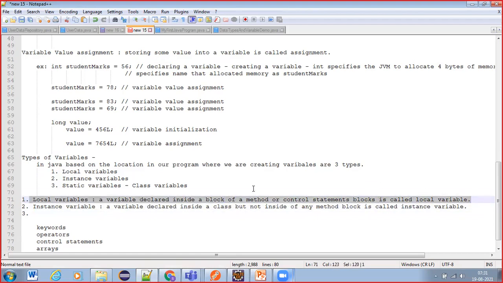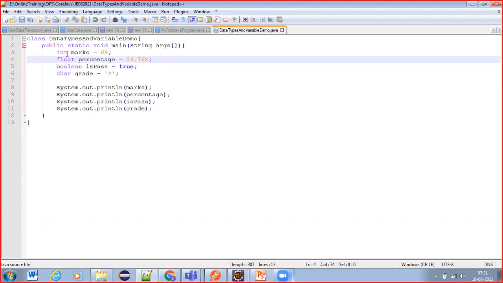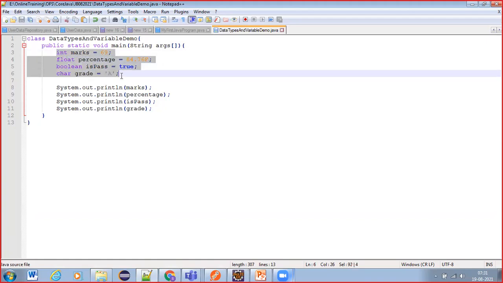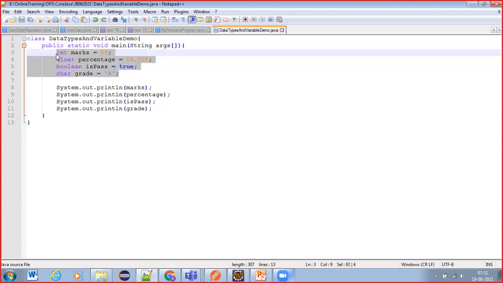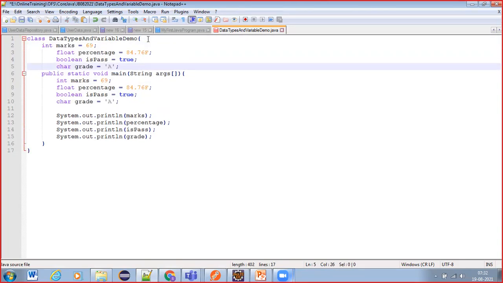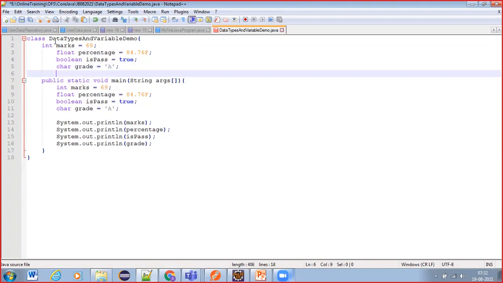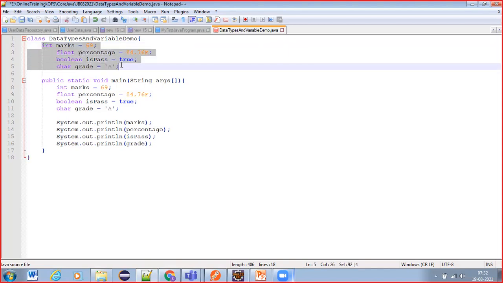Why? Because we are already defining the main method, right? So you can understand that whatever variables we declared in our yesterday demo program were all created inside the main method body. So all these are local variables. If I declare the same things inside the class, outside the method, directly under the class, now I can say these are instance variables.